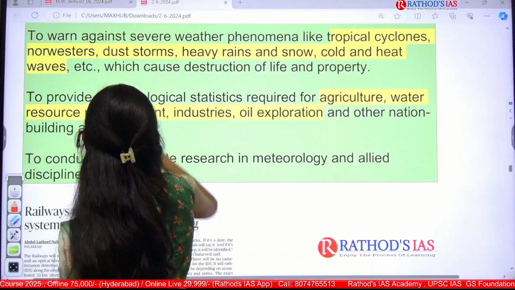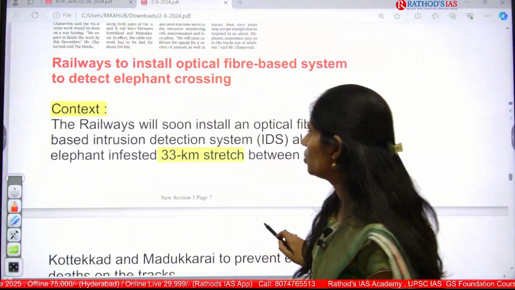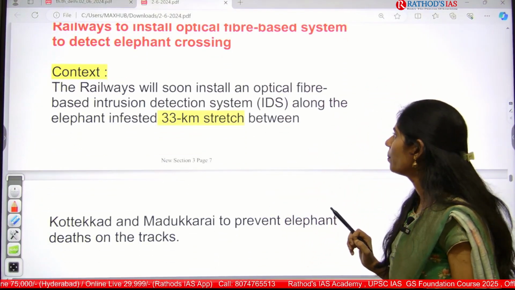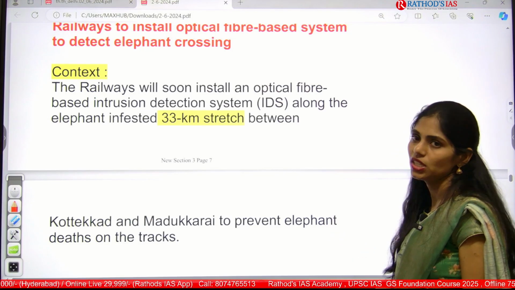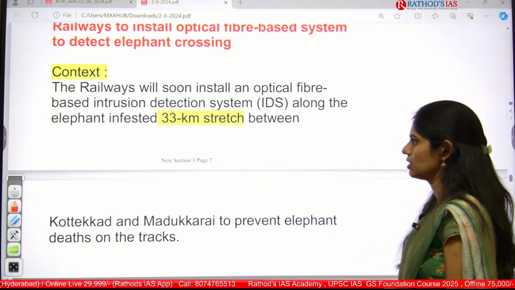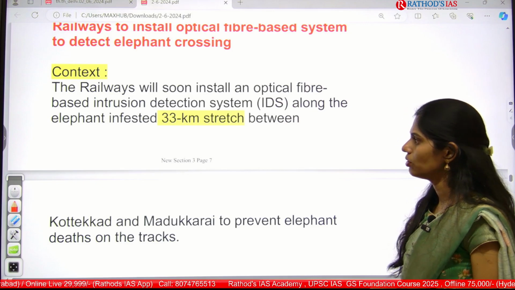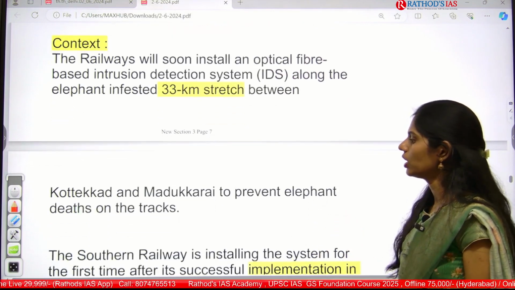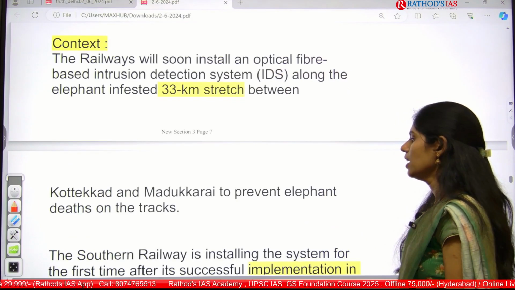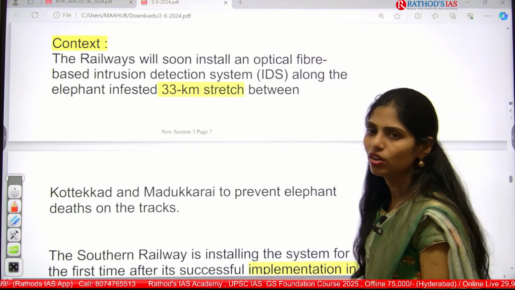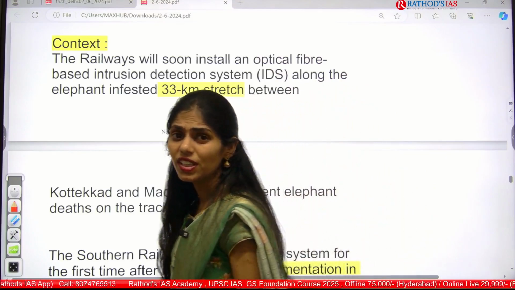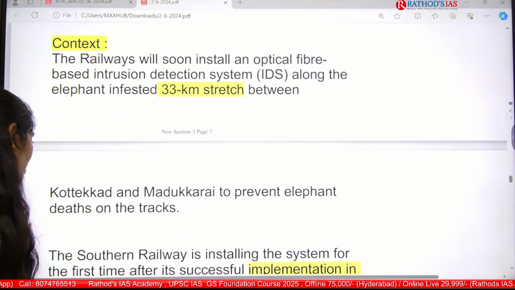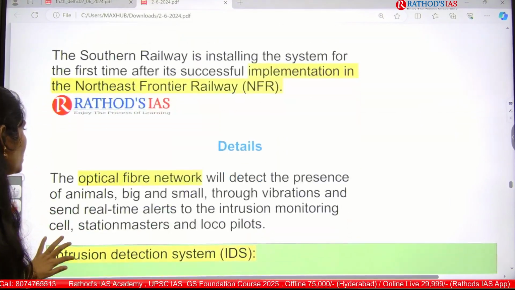Now let us see the notes part. Why is it in the news? Because railways will soon install an optical fiber based intrusion detection system, that is the IDS system, along the elephant infested 33 km stretch between Kottekad and Madukkarai to prevent elephant deaths on track. So now let us see some details.